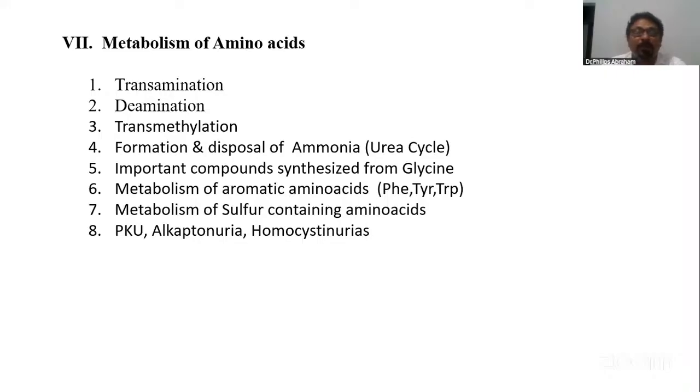Hope you understood. Just writing the cycle alone will not give you full marks. You would have studied the cycle well, but without writing all the other things, you won't get good marks. And then write about the energetics and disorders. At least this much you are supposed to know about the urea cycle.